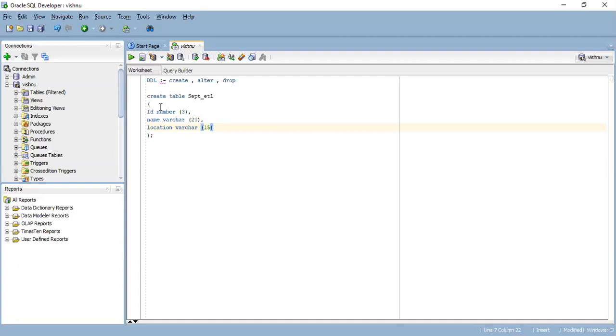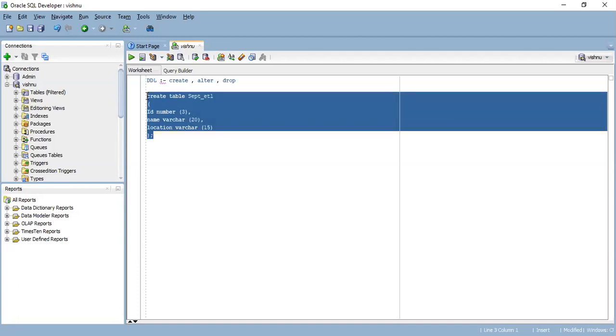So like this, we used to create the table. First, we have to mention create table and then the table name. Then open the bracket and note down all the column names. So just imagine ID. ID is number 3. Name is varchar 20. Location is varchar 15. Like that. And then select all of these. Once you select it, you have to execute the command. How? By hitting the green button over here.